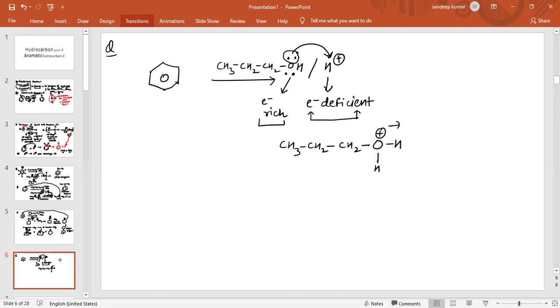Positive charge on a more electronegative atom is unstable, so this is unstable. So a carbocation is generated. Which carbocation is generated?